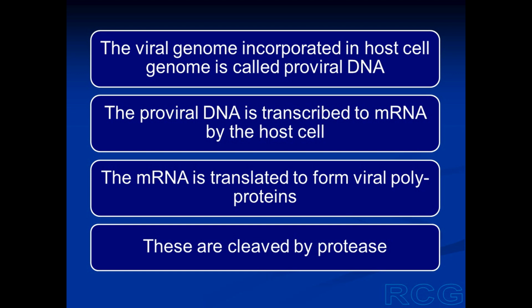These proteins are initially synthesized in the form of precursor polyproteins, and then these polyproteins are cleaved by the HIV protease to form the 15 proteins of HIV, which include the enzymes, the core proteins, and the envelope proteins.